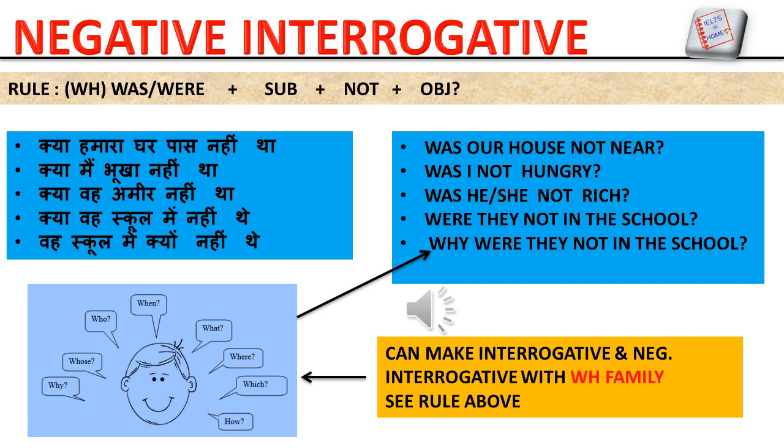क्या मैं भूखा नहीं था? Was I not hungry? क्या वह अमीर नहीं था? Was he or she not rich? क्या वे स्कूल में नहीं थे? Because it's plural, we use were. Were they not in the school? And I use not after the subject they.